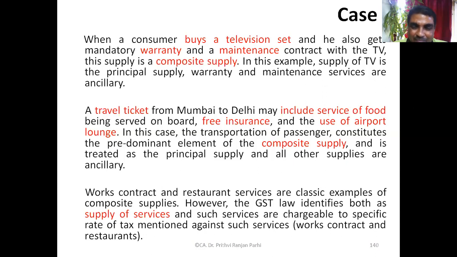Okay. The same kind of situation will also come in the case of works contract or restaurant services, whether they are supplying goods or services. Works contract, whether they are providing material or doing some kind of construction.